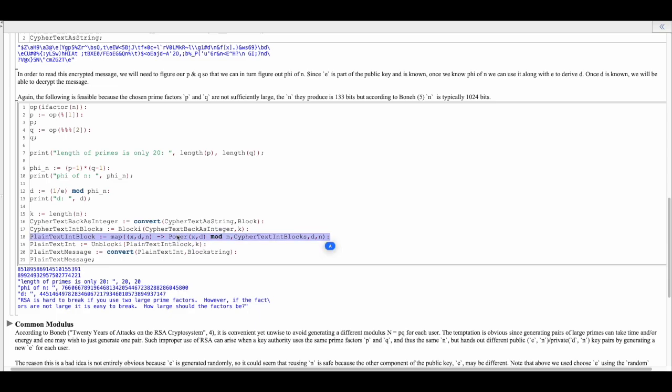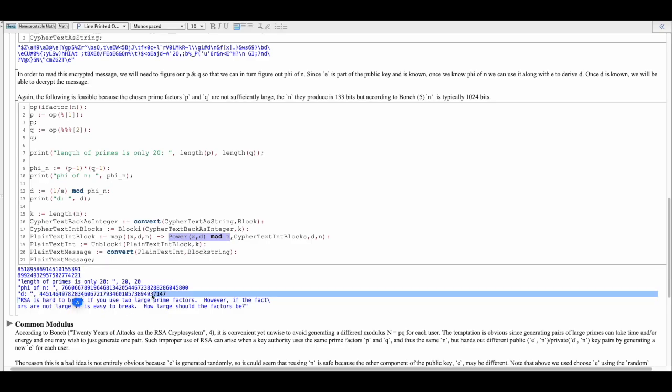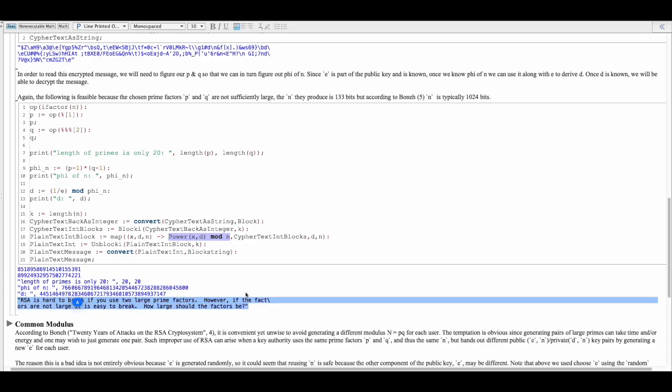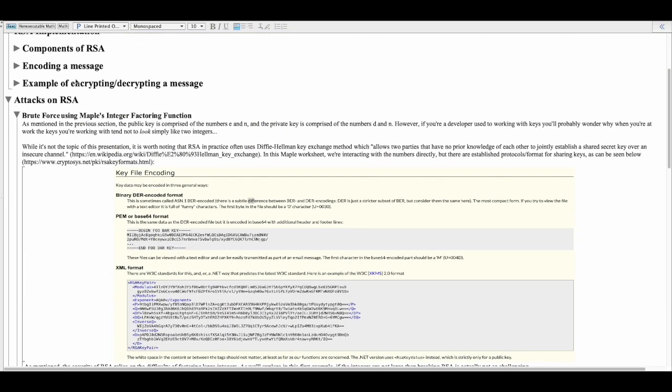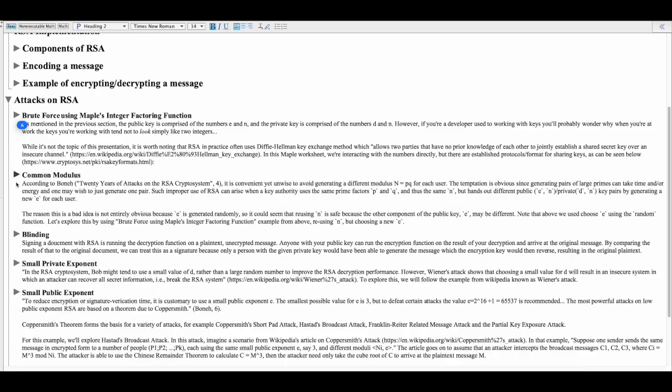This is the decryption function I described at the beginning, and you can see we arrive at the plain text message. So we have effectively broken RSA there. That is why you should make sure you use sufficiently large primes for generating your n.